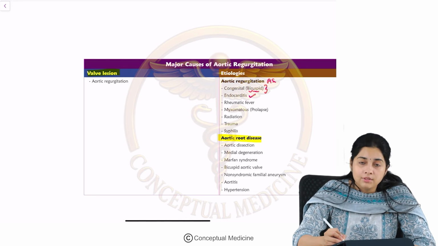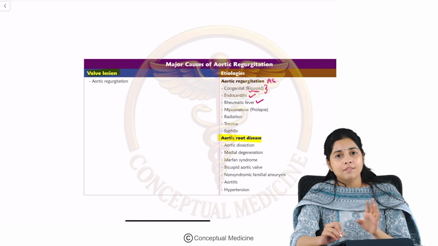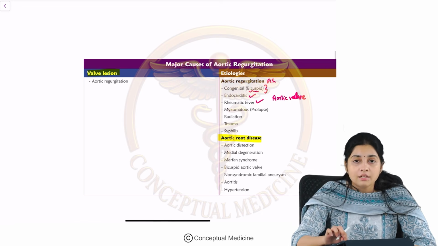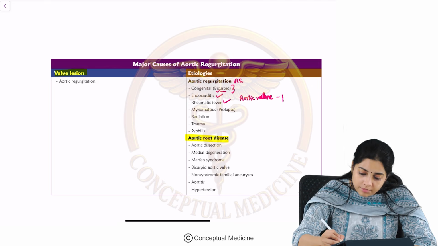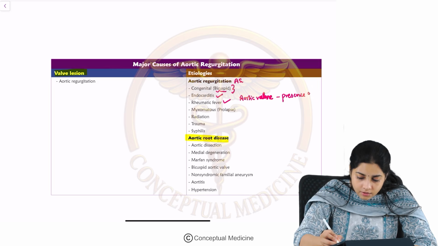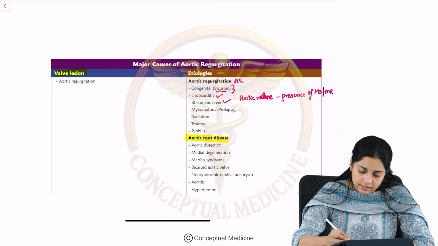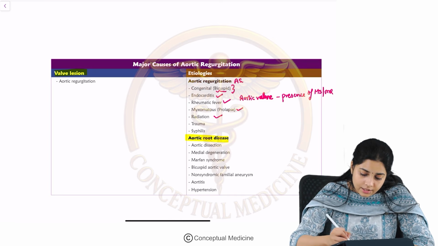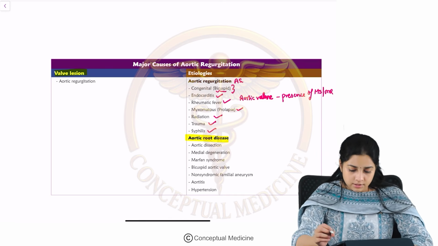Then infective endocarditis, rheumatic fever. Remember that in rheumatic fever, aortic valve disease does not happen independently. Rather, it happens in the presence of MS or MR. Then there can be myxomatous degeneration of the valve. Apart from that, radiation and trauma and syphilis can also cause aortic regurgitation.